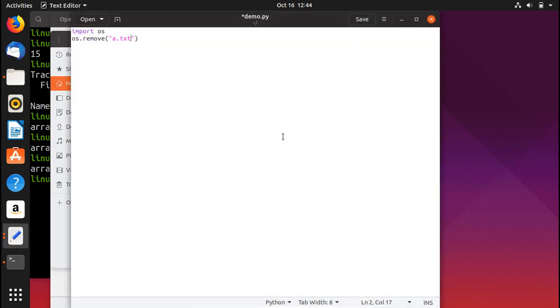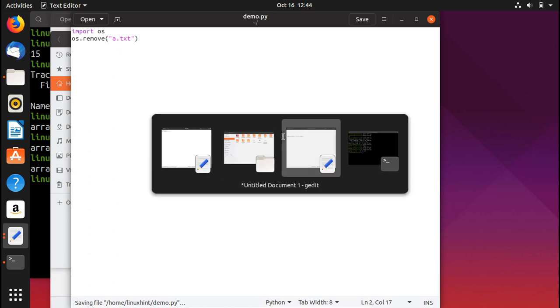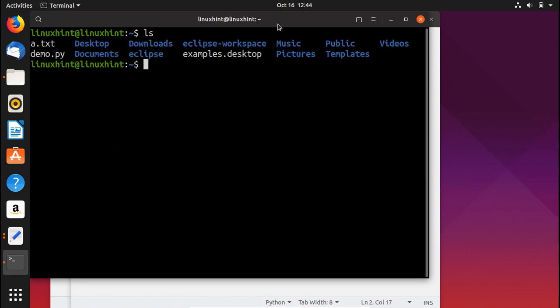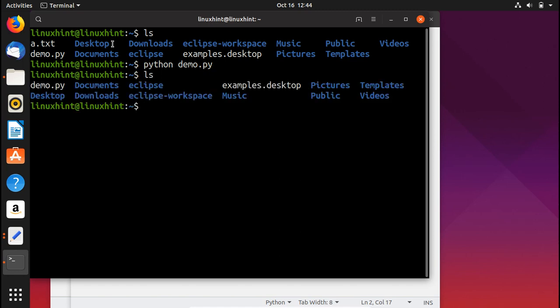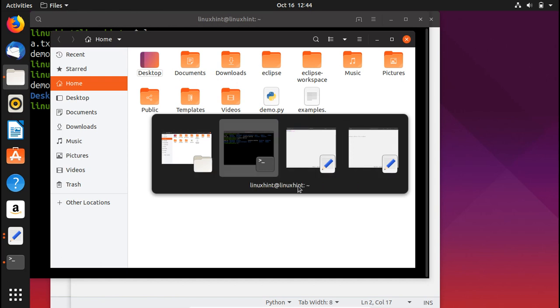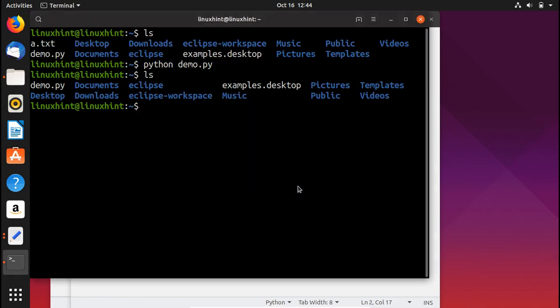If I save it, clear the screen, and run ls, you can see that we have this a.text. Now if I run my script with python demo.py and hit enter, and run ls again, you can see there is no a.text file, because it has been deleted. So that's how you delete a file in Python.